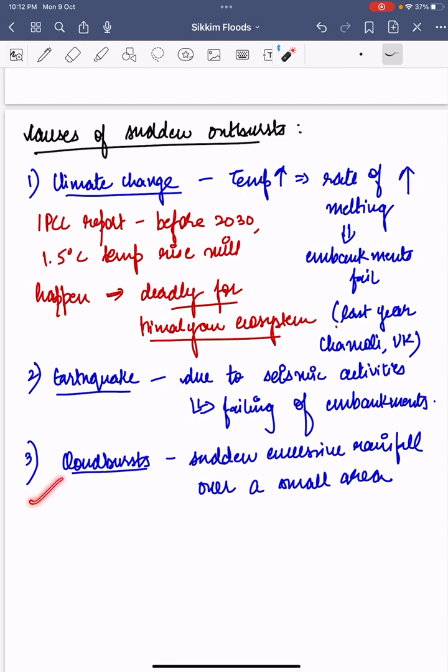Another reason is cloudburst, that is sudden excessive rainfall over a small area over a short period of time, which can result in collection of a large amount of water at a certain place, which will be unable to be held by the rocks and debris.